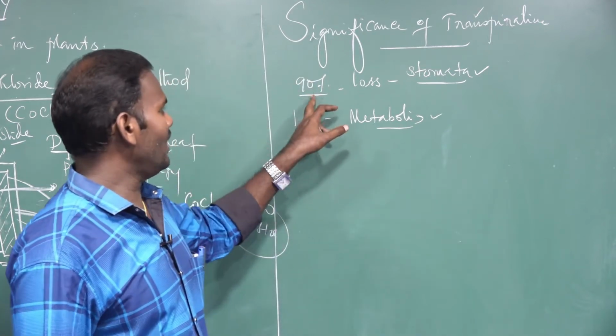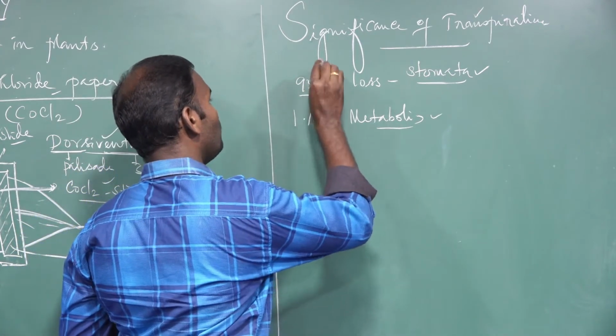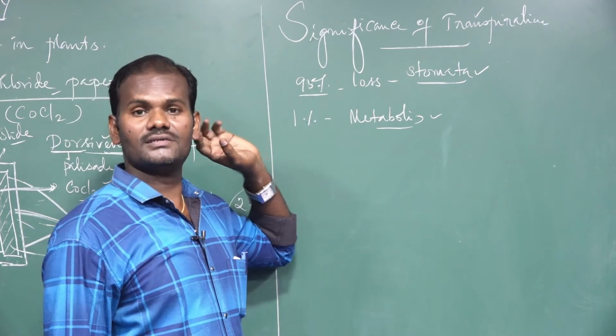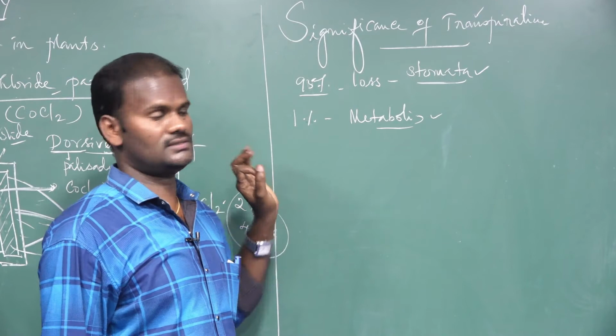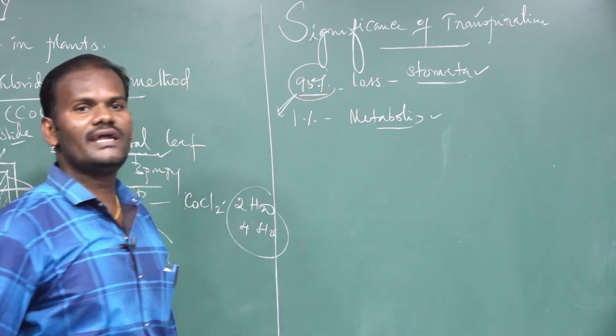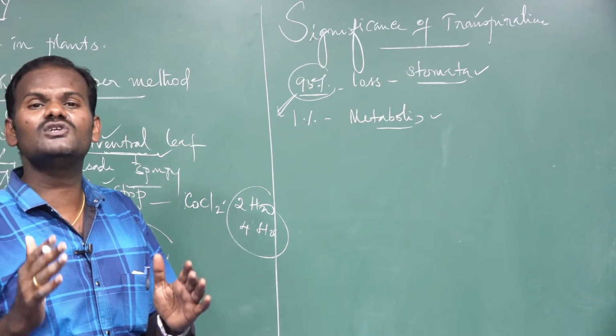The remaining 95% of water is lost through stomata by the process called stomatal transpiration. If 95% of water is lost, it seems to be evil to the plant.